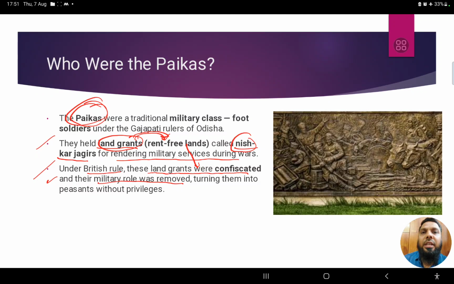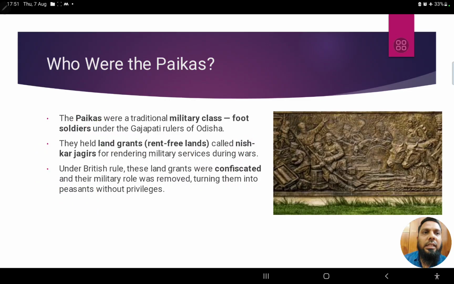But now the British have removed their status, and also confiscated their land. So economically as well as socially, it was a blow to them, right? Turning them into peasants without any privileges. So they became peasants. Earlier they were owners, a land owning class. Now they have nothing. So this was the problem of the Paikas.